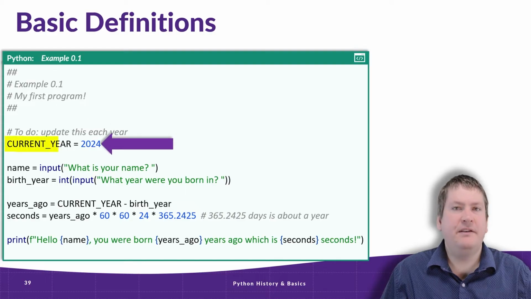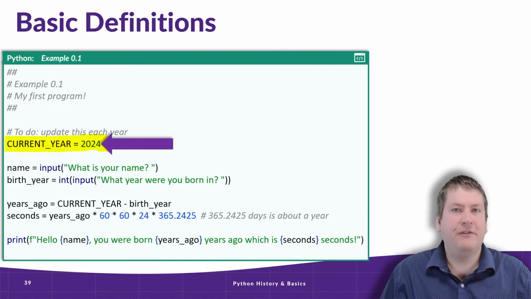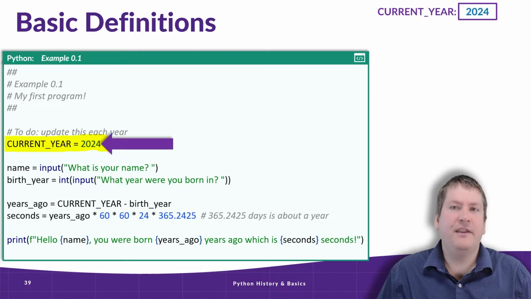So the first statement that we can actually execute is an assignment statement, and it sets CURRENT_YEAR, in all uppercase, to the value of 2024. So we'll make a note of this to the side so we can keep track of the current value of this variable. So right now, CURRENT_YEAR is equal to 2024.